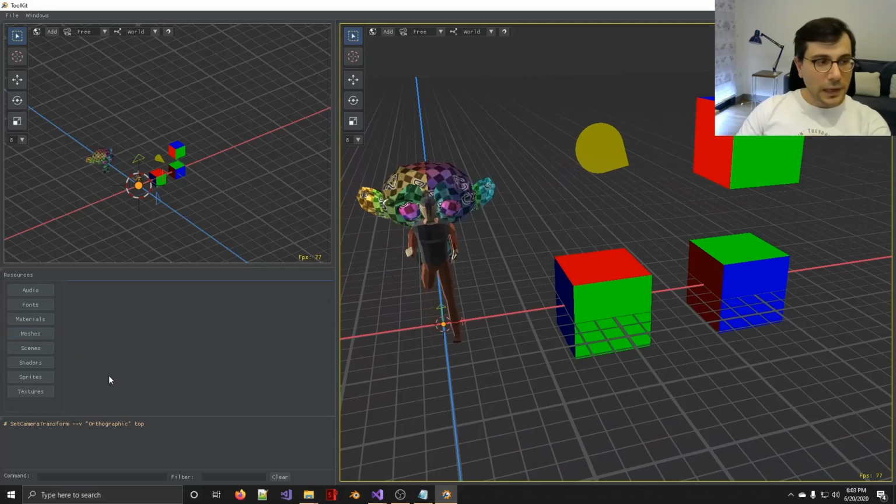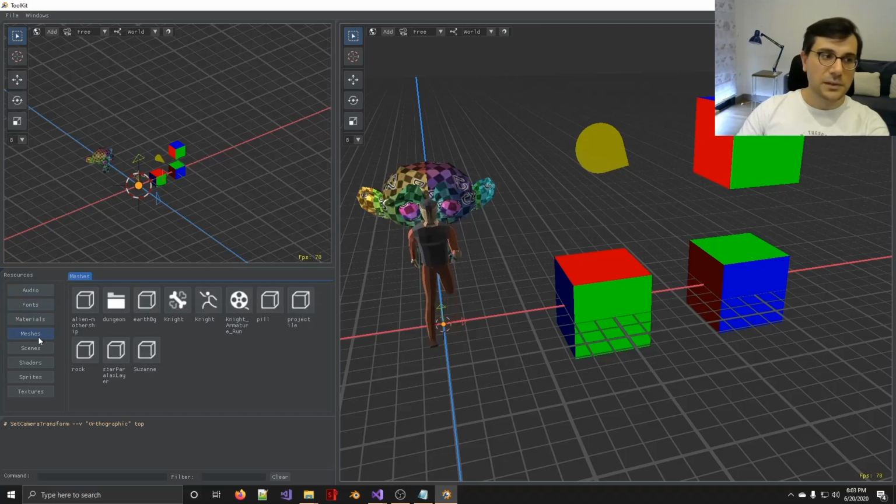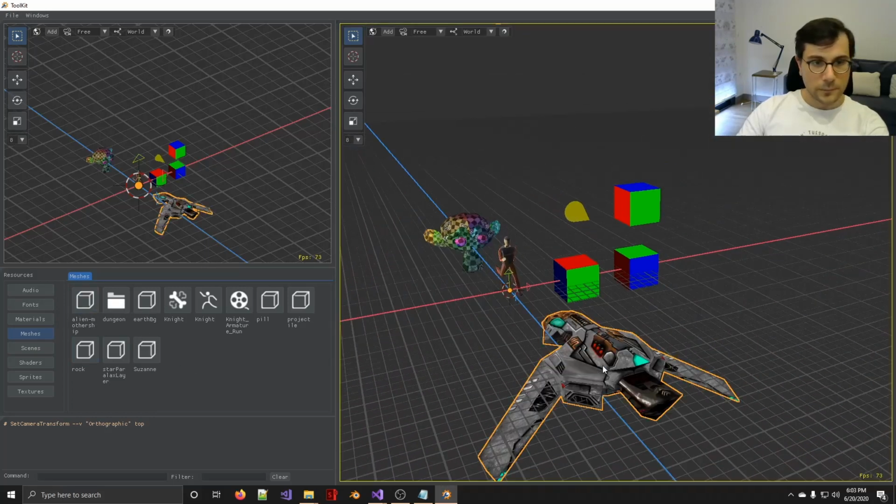And on the lower left, there is the resource view. We can navigate in the current resource folders and display their contents. Audio, fonts, materials, and meshes are examples. We utilize the required resources by dragging and dropping them into the scene. Also, we can import assets by dragging them into the editor as well.